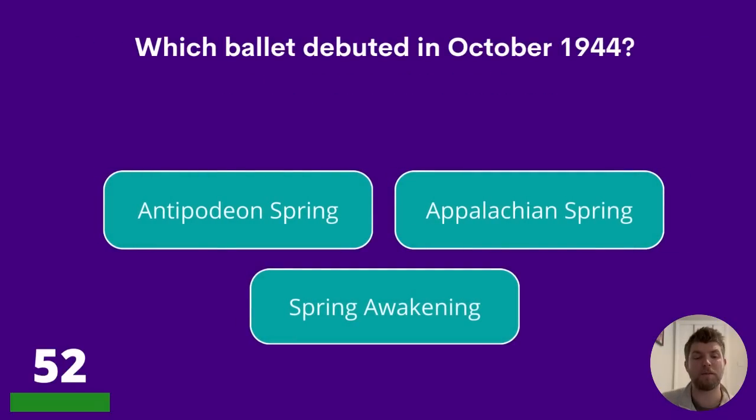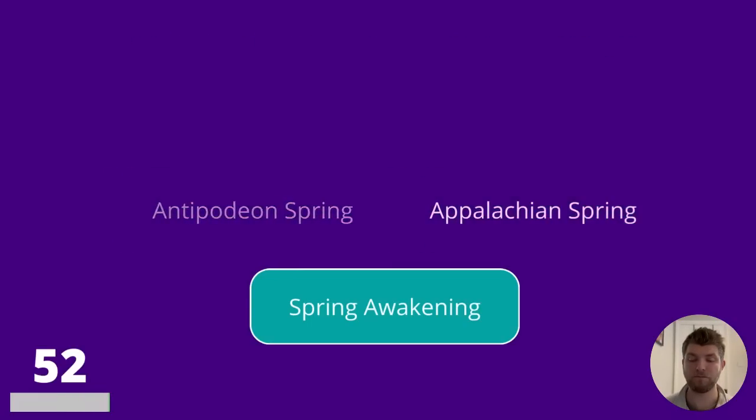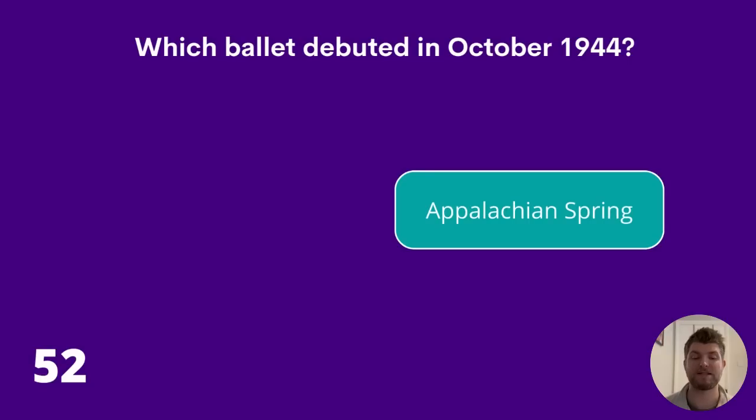52. Which ballet debuted in October 1944? Antipodean Spring, Appalachian Spring, or Spring Awakening? The answer is Appalachian Spring.